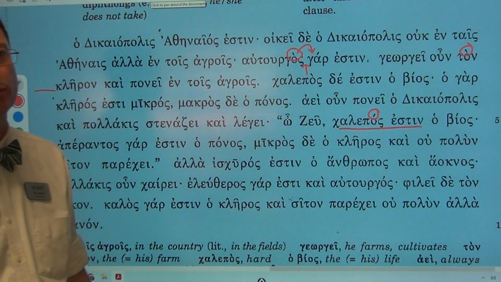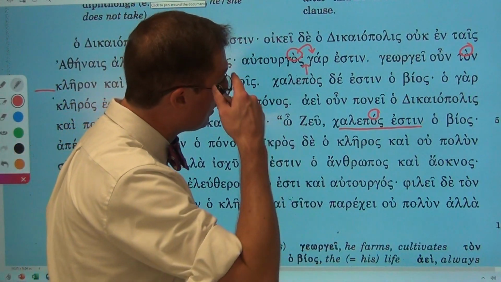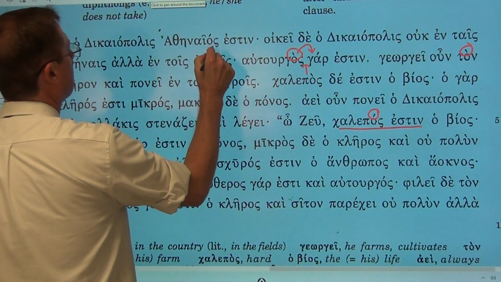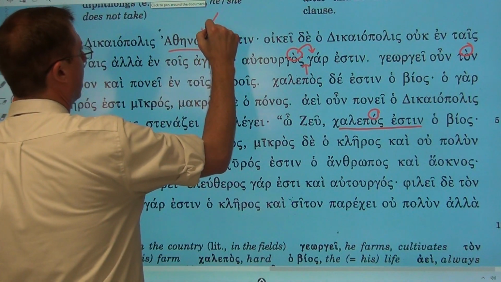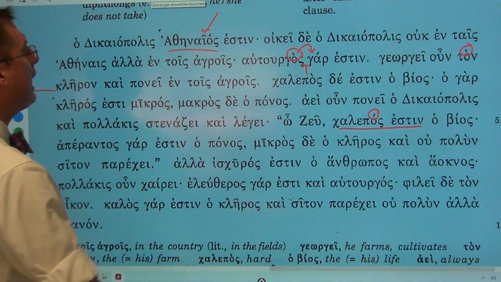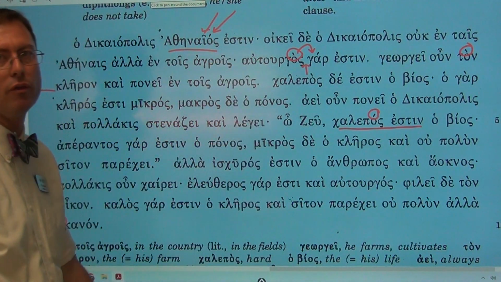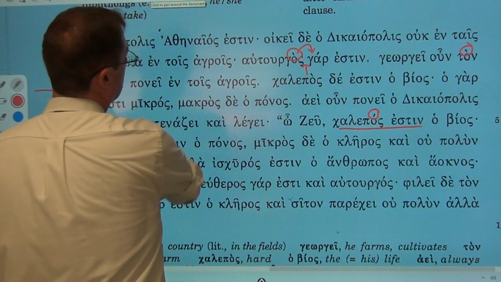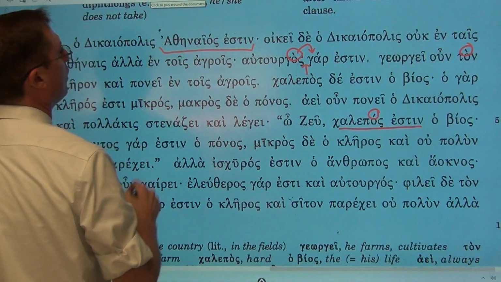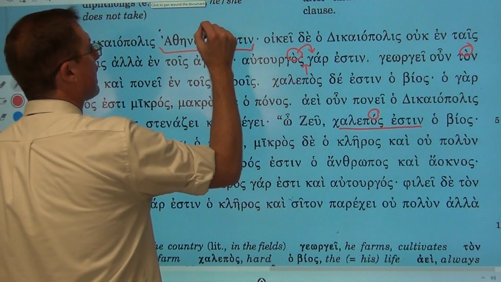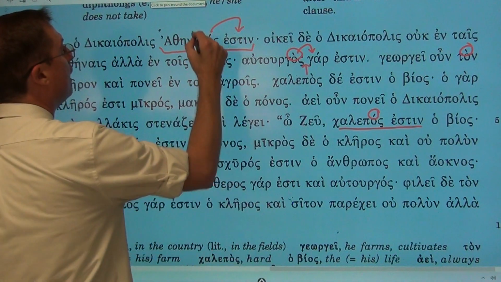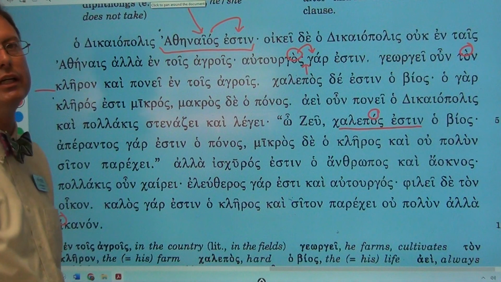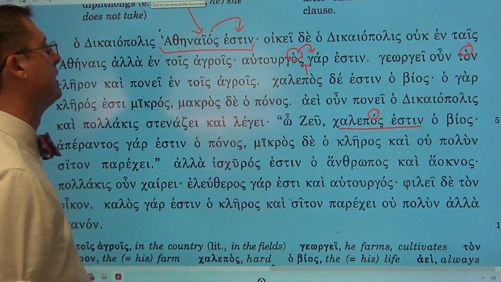Lastly, let me point out something else as well. It seems like it's breaking the rules, and that is that you can only have one accent per word. Well, look at Athenaze. It looks like it has both the third kind of accent, which remember is a circumflex, and it has another accent on that same word. But that's not really two accents on that word. Because Esten, as I said, is an enclitic, it is pretending as though it is a part of Athenaze, and so this accent is actually Esten's accent, and this accent is Athenaze's accent. And so in that way, we have actually followed the rules and have only one accent per word.